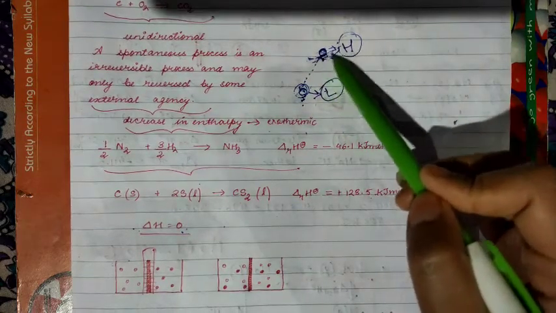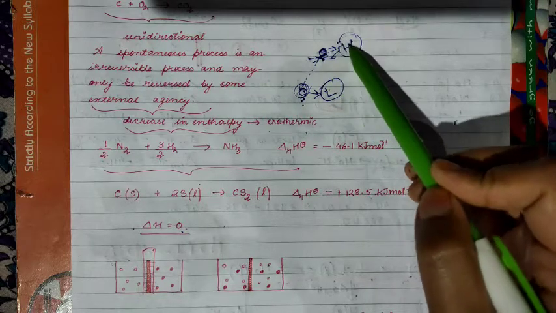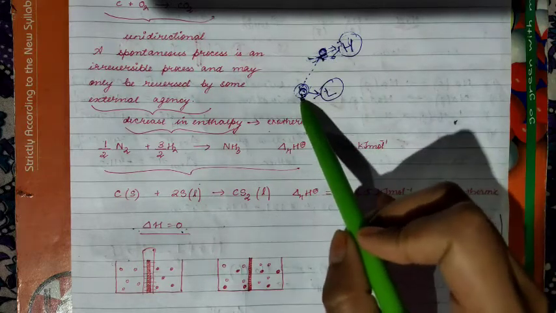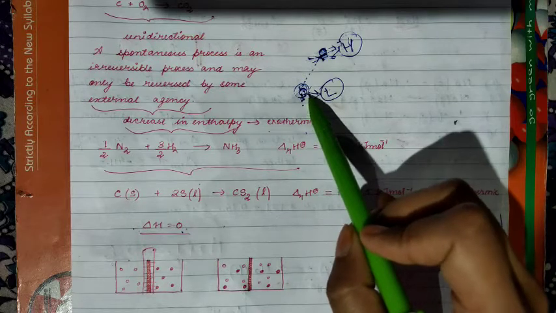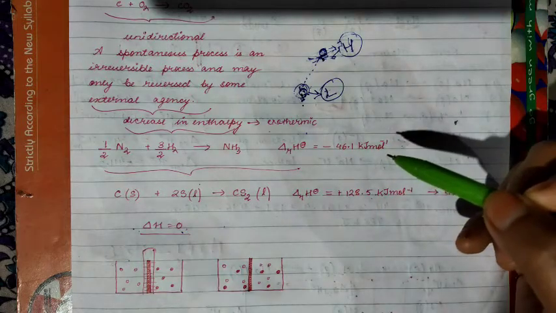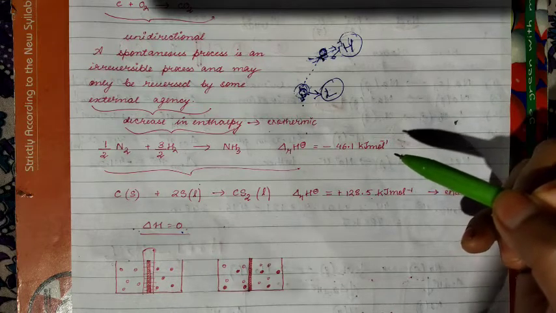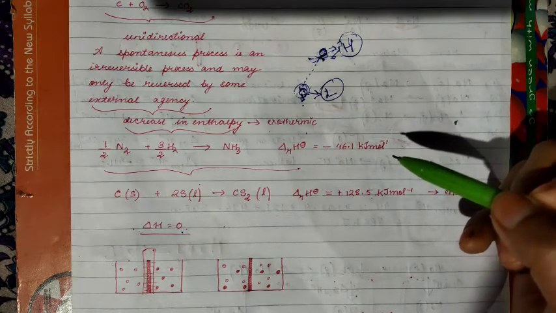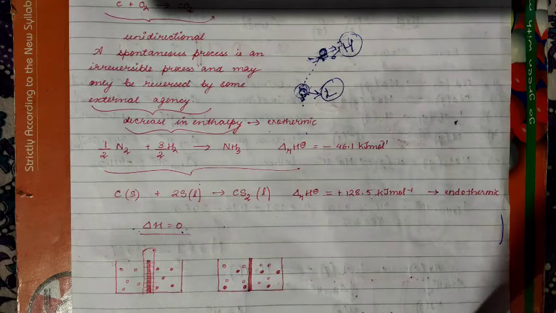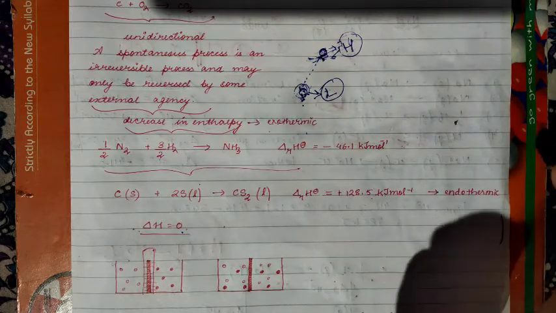Initially, when the stone was at the mountain top, it had the highest potential energy, and when it came to the bottom, the potential energy is the lowest. The same thing we can interpret in chemical reactions: whenever the enthalpy is decreasing, in that direction only spontaneous processes occur. This means a spontaneous process is possible when there is a negative change in the enthalpy.